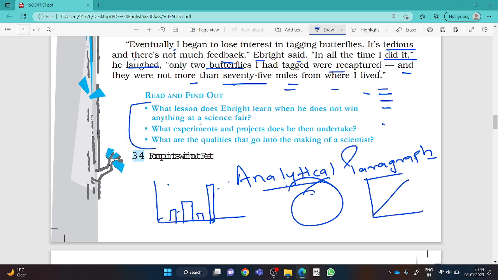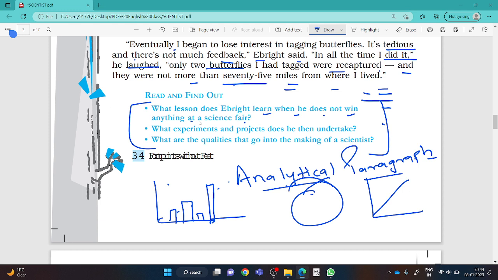Please read these 3 questions. These are even more important for you all. What lessons does Richard Ebright learn when he does not win anything at the science fair? Do you know my answer? Please let me tell you the answer at first. After that, I'll go line by line, and watch this video till the end. This is going to be a long one, but the most important one.